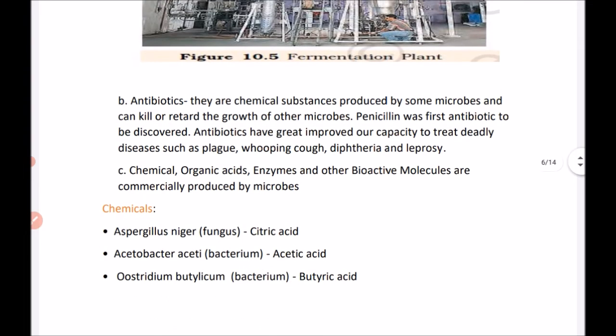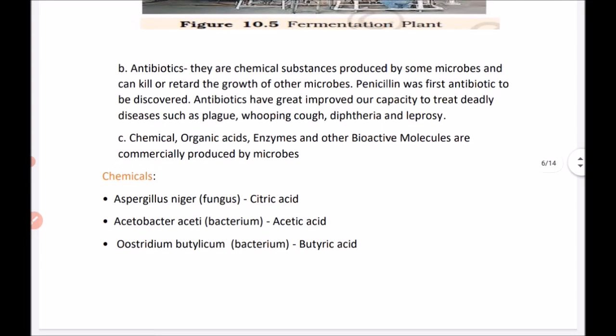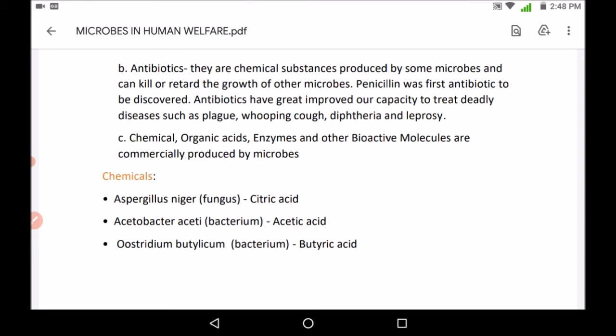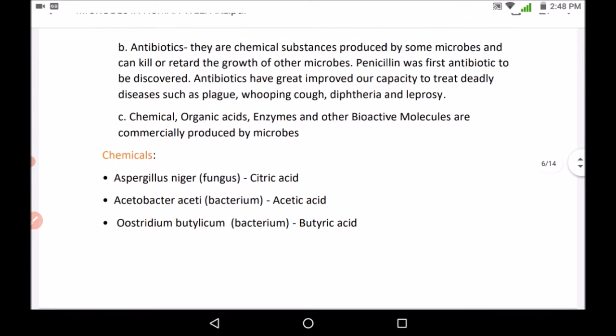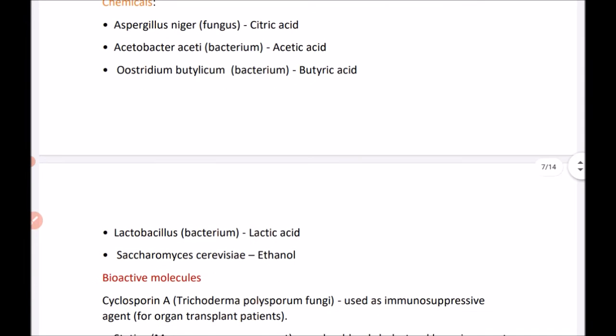There are certain chemicals, organic acids, enzymes and other bioactive molecules that are also commercially produced by the use of microbes. So microbes are very useful in producing various chemicals, organic acids and enzymes. Examples: Aspergillus niger, which is a fungus, is used for the production of citric acid. Acetobacter aceti is used for acetic acid. Clostridium butylicum is used for butyric acid. So these are used for the various acids.